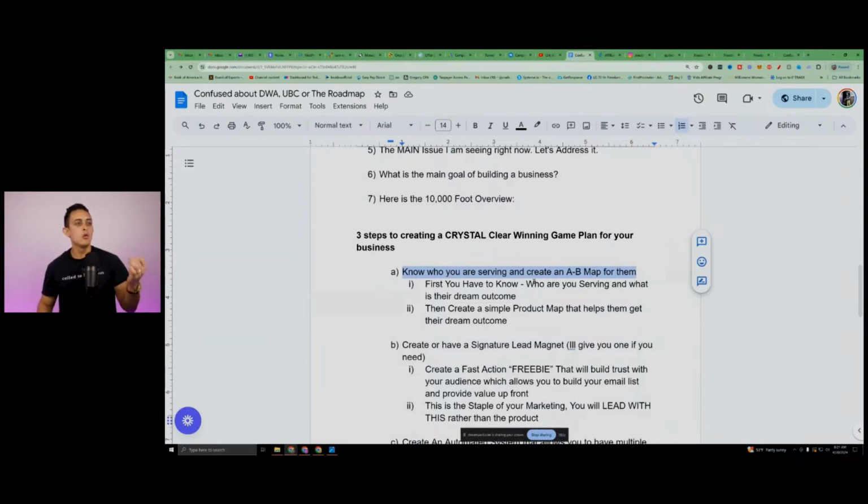So what does that mean? Who are you serving and how to create an A to B map for them? So we're going to create an A to B map, and I'm going to show you how to do that. But did you catch that first part? I said, know who you're serving, because this business is not just about transactional. We're not just trying to make money from someone. That's what amateurs do. I want you to become an expert marketer. I want you to become an expert problem solver.